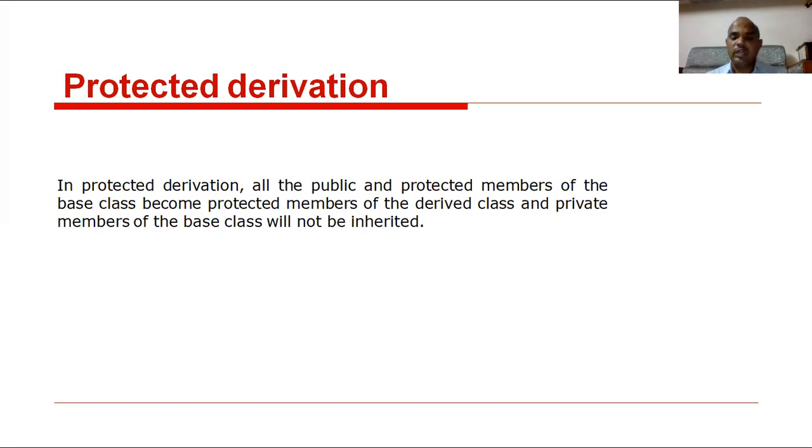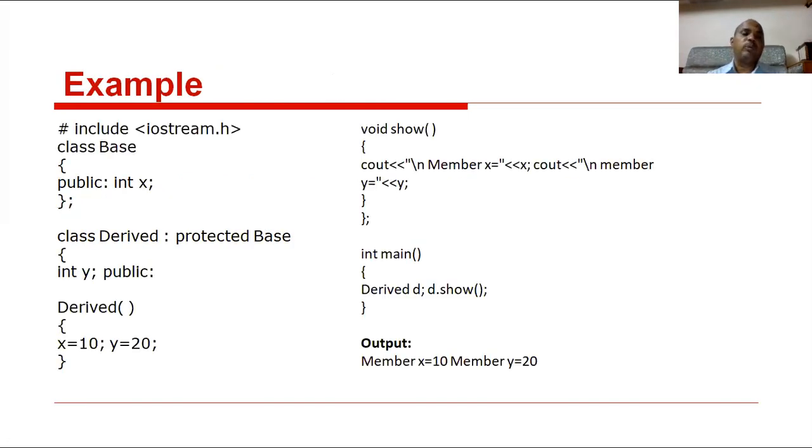So these two are the examples. This is an example program. Here, base class integer x. This is a public integer x in the base class. Then derived class, protected base class. Then here, this is a derived class.